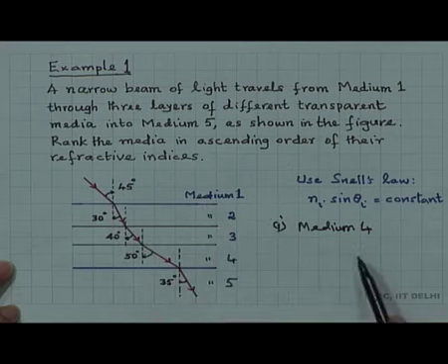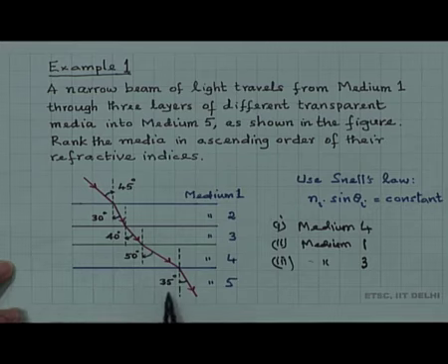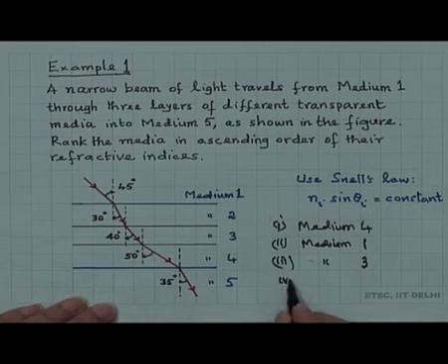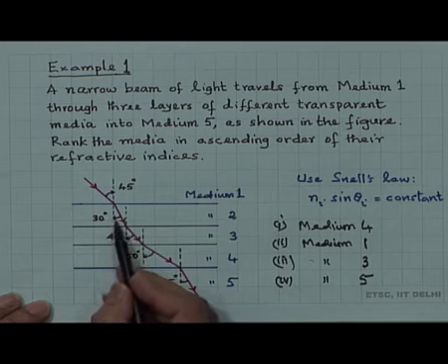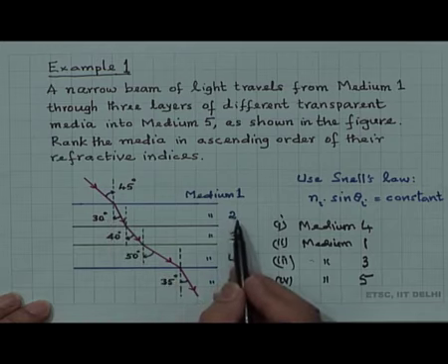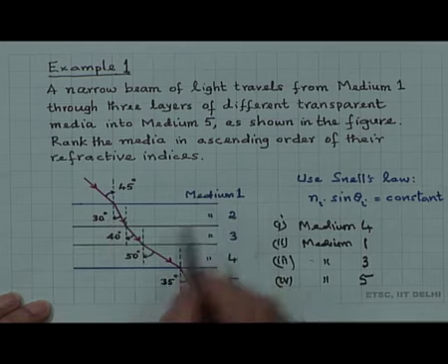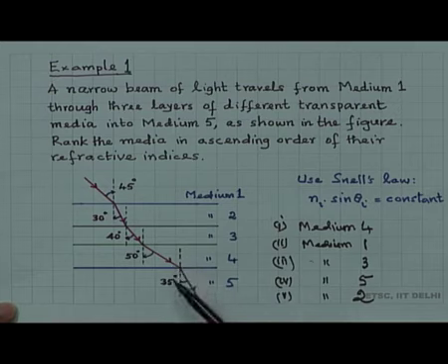And then after 40 we have 35. So, 4th will be medium 5, and finally, the smallest angle that we have here is for medium 2, and therefore, this will have the largest refractive index. So, 5, medium 2. So, we have now ranked the various media here in ascending order of refractive index.